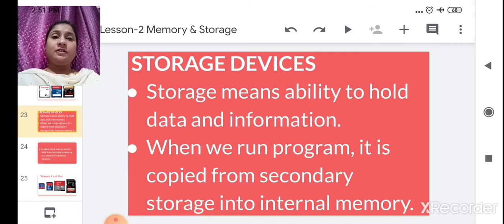After it is loaded into internal memory, the data, photos or videos will open, whether on mobile or computer.